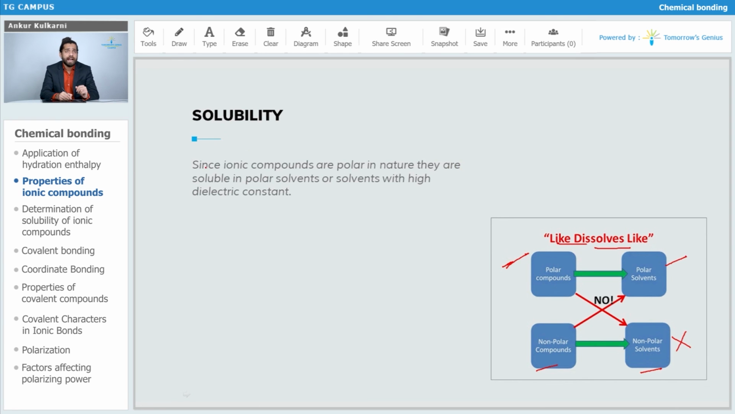So we can say that since ionic compounds are polar, and like dissolves like, they are soluble only in polar solvents and not in non-polar solvents. So they are soluble in polar solvents with high dielectric constant. I hope this is very clear to you. So this is how your different properties work.